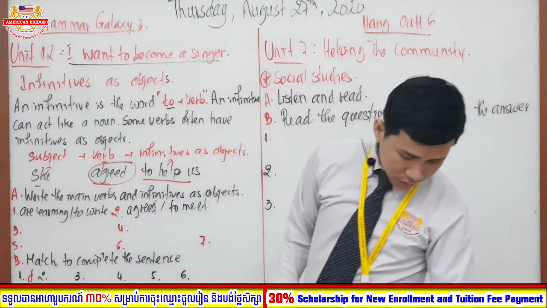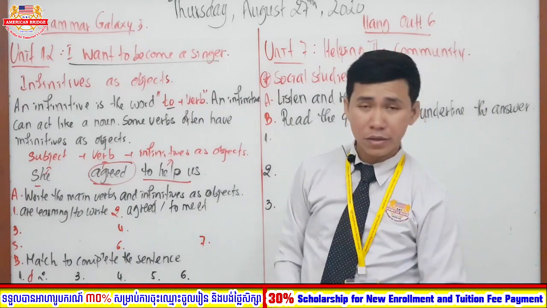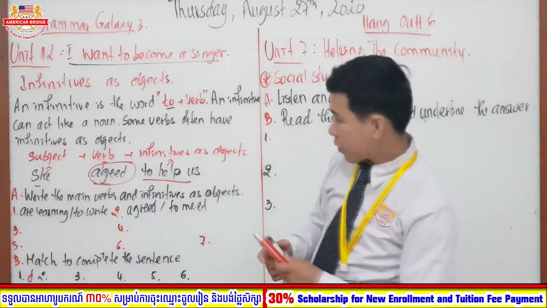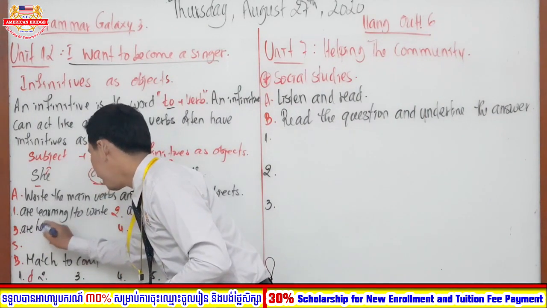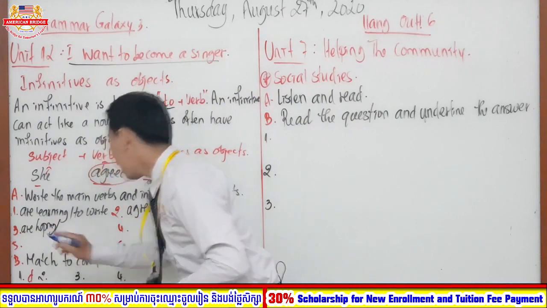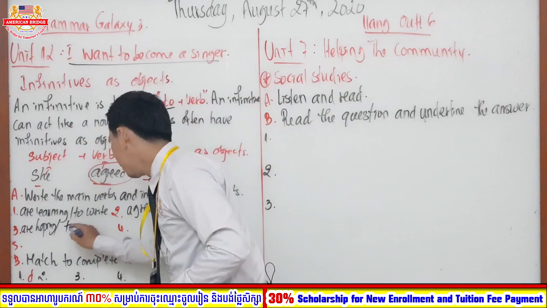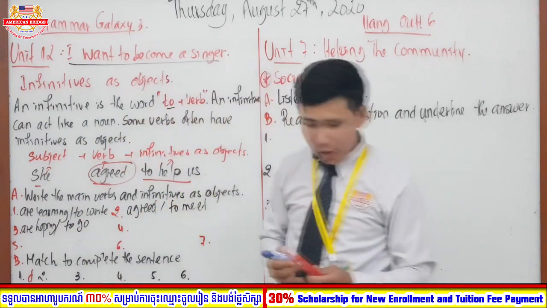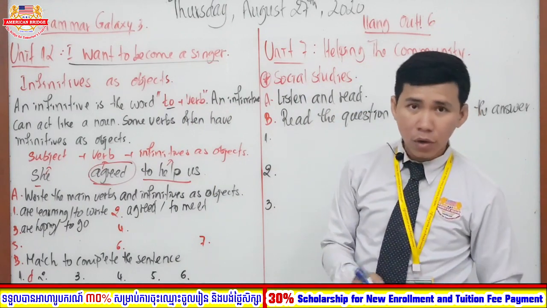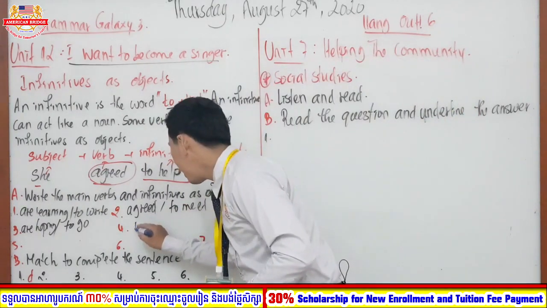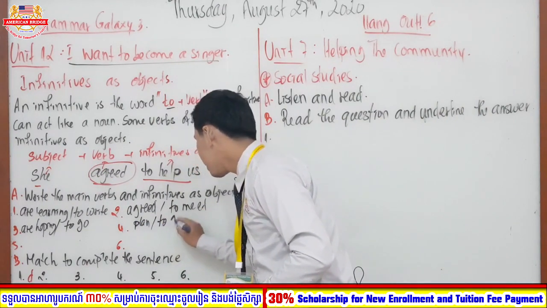Okay, right. So number 3, they are hoping to go to the mountains. What is the one? Very good. So our main verb is are hoping. How about our infinitive? Which one is it? Very good job, it is to go. Then let's move to number 4. Do you plan to go swimming? Which one is it? Great, plan is the main verb, and then to go is the infinitive.